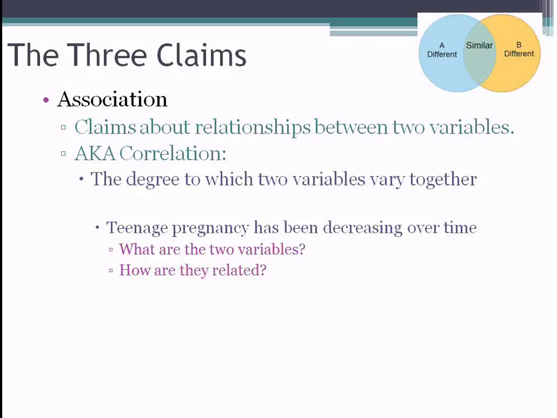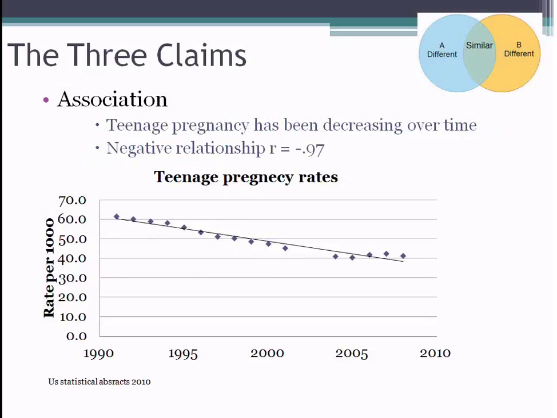The next claim is associative claims. These are claims about relationships between variables, the degree to which 2 variables vary together, or in other words, if I know something about one variable, what does that tell me about another variable? So for example, teenage pregnancy rates have been decreasing over time. And when we look at this, and this is true data, we find a pretty strong negative relationship. As time increases, teenage pregnancy rates are going down. And this would be an associative claim.